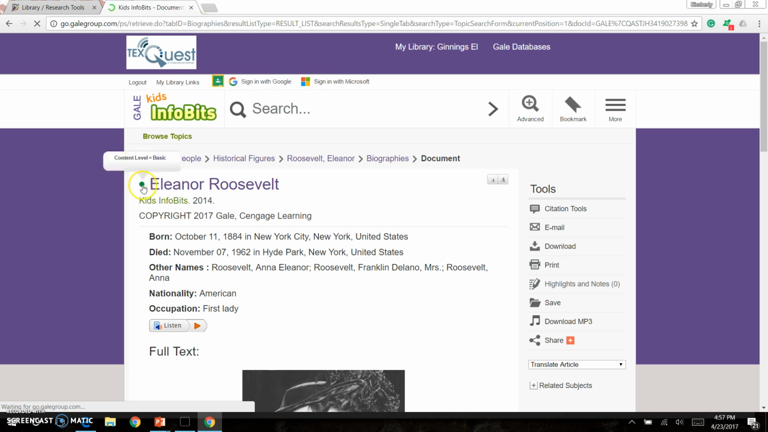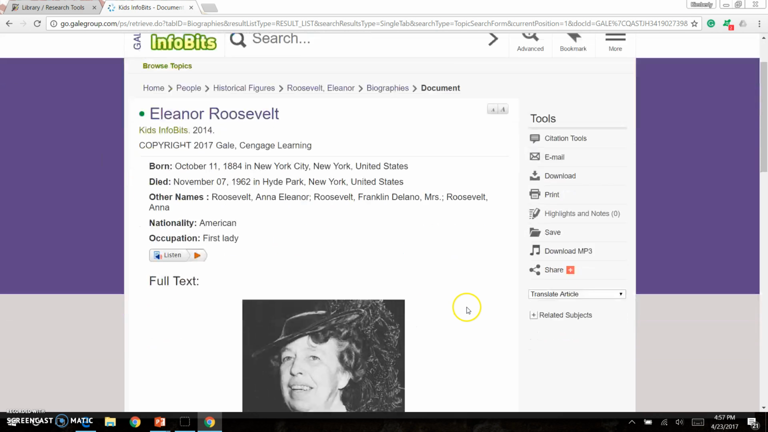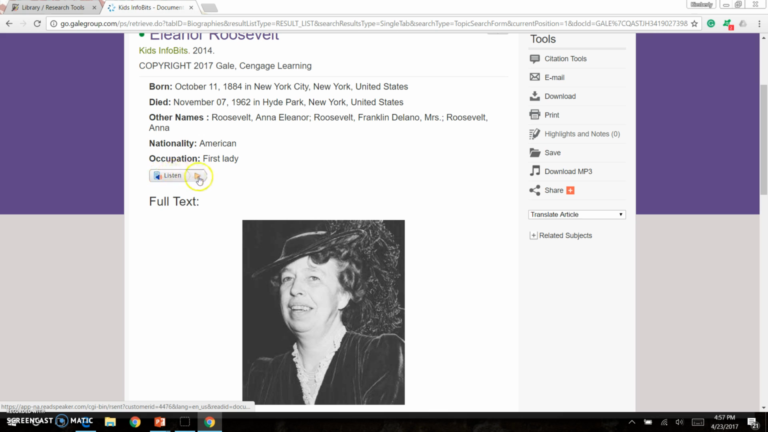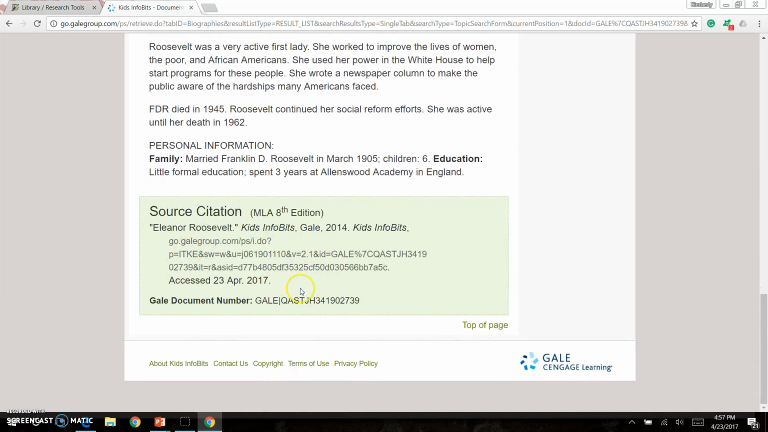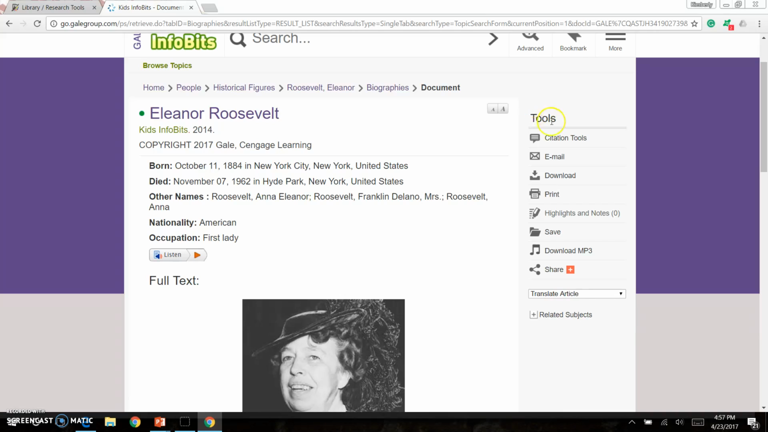This green dot again said basic. I want to scroll down. Again, I have the option to listen. It says when she was born, when she died, other names, nationality, occupation, and here's my full text article with a photograph. And again, my citation, I have the option at the top to change that. So this was a basic level.